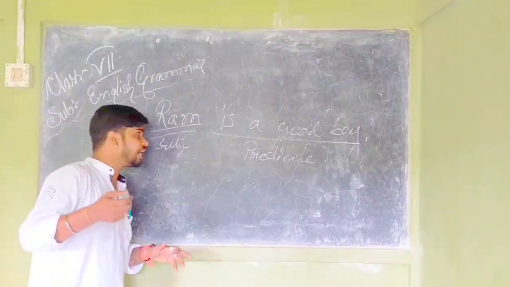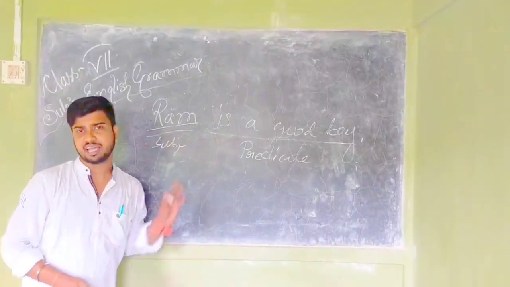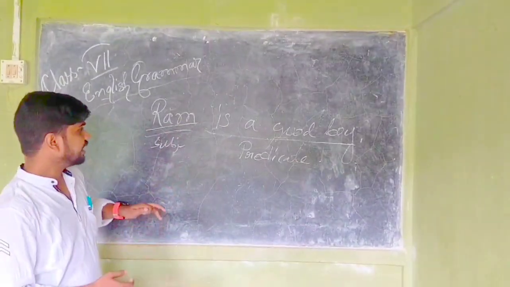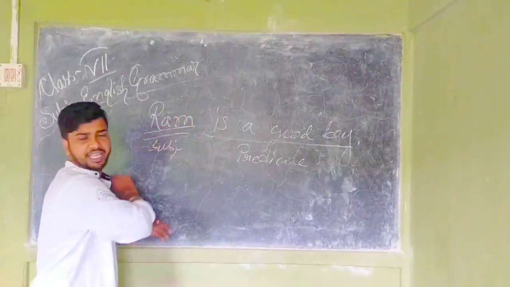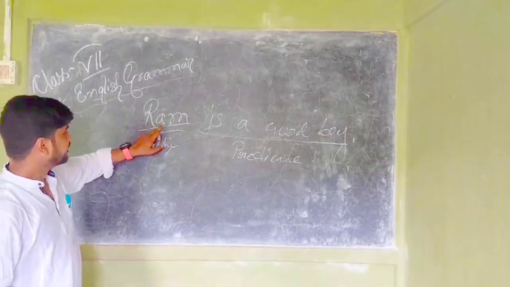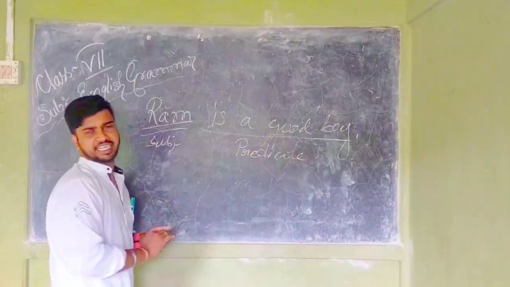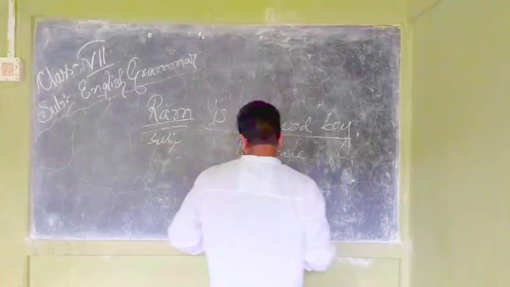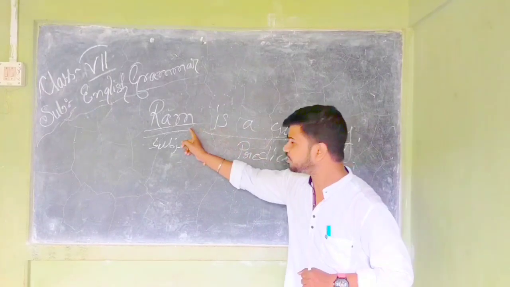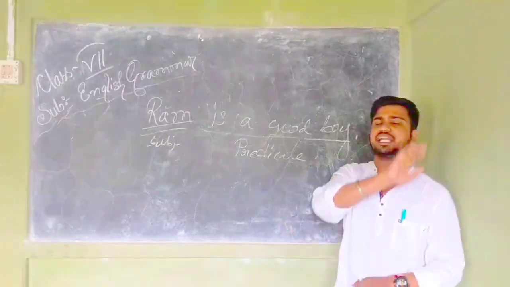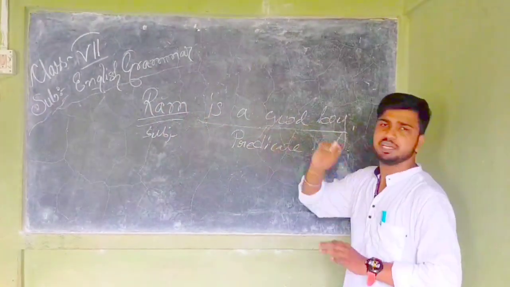That means what we talk about in a sentence is called subject. Suppose Ram is a good boy. Here Ram is a subject because the whole sentence is talking about Ram, that he is a good boy. So Ram is subject, and the rest of the part is called predicate. We may conclude that in a sentence except Ram, the rest part is called predicate. Okay, clear?